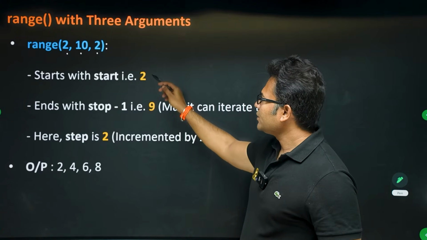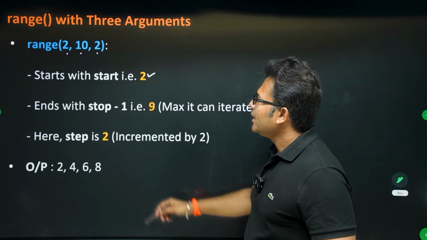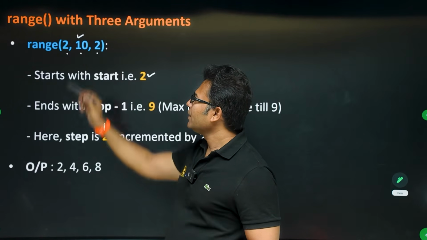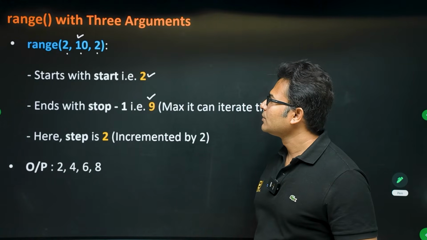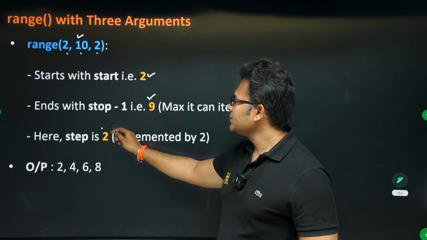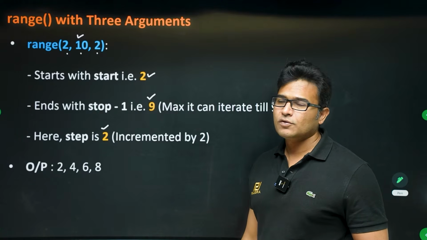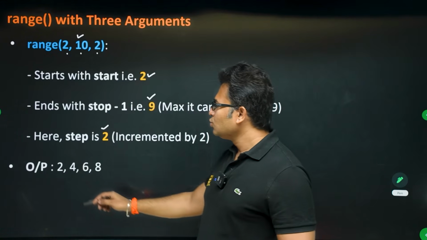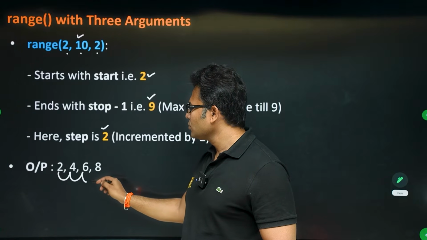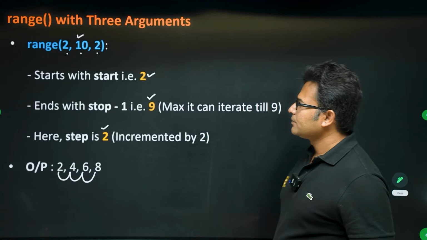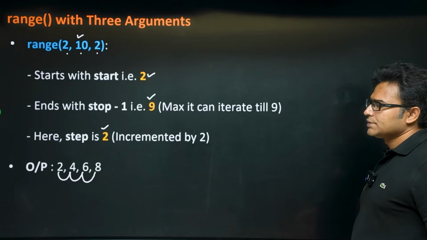So start is 2, end is actually 10, but it will become 9 because of the n minus 1 rule, and step will be 2, which means every time it will increment in steps of 2. Then 2 will be printed, then step of 2, 4, step of 2, 6, step of 2, 8. It will not cross 9.